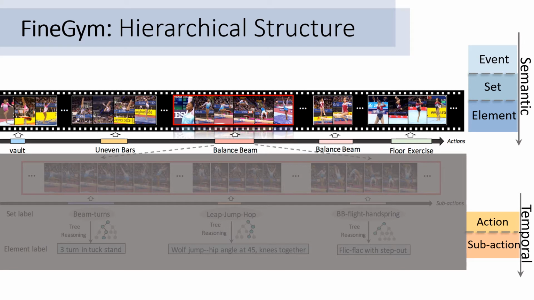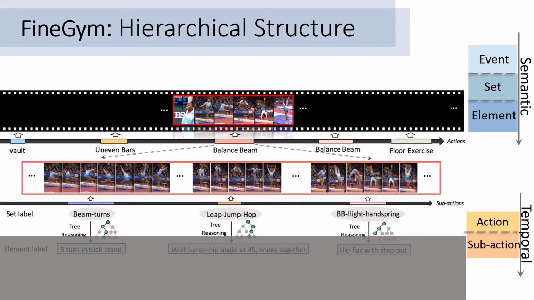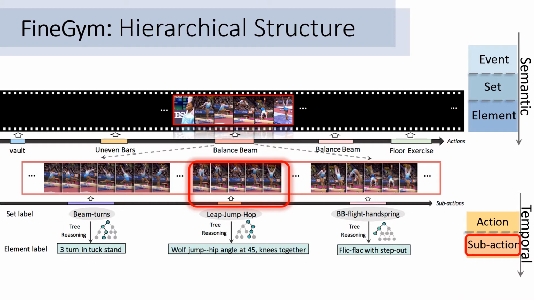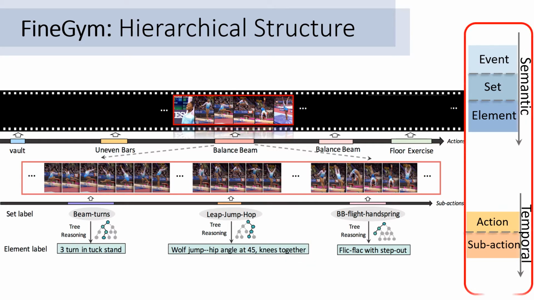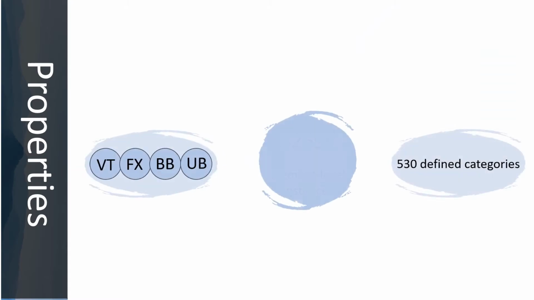In FineGym, for each action instance, we provide its location in the original video and its event label. We further divide it into subactions by providing their temporal locations. For each subaction, we not only provide its set label, but also its element label. Together, the annotations form a three-level semantic hierarchy and a two-level temporal hierarchy.